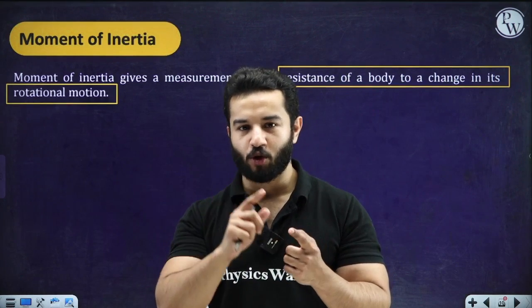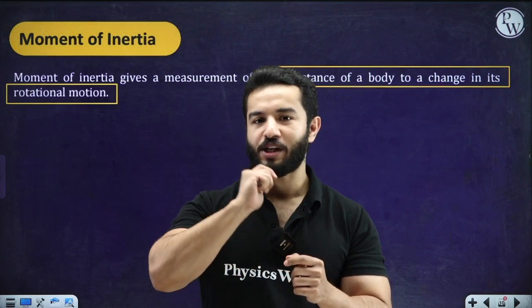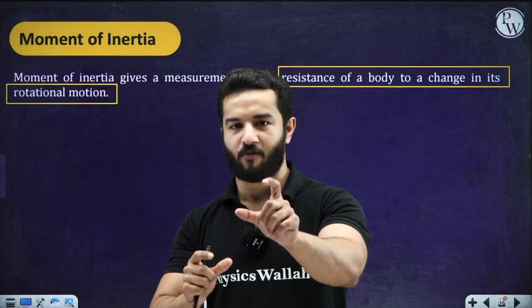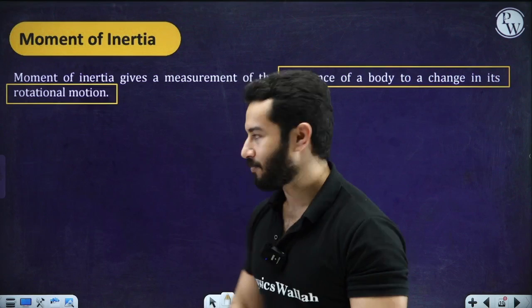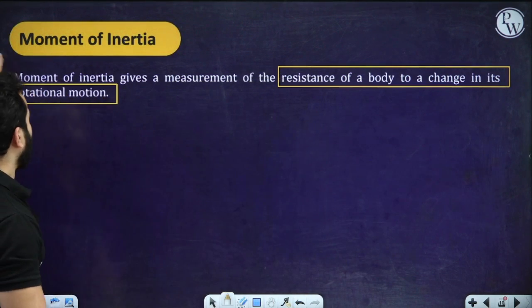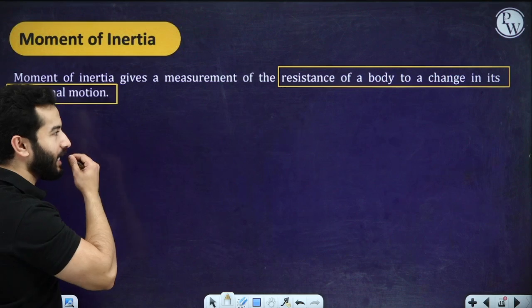So if you want to talk about the resistance offered to change in rotational motion of any object, we are going to call that quantity moment of inertia, right?